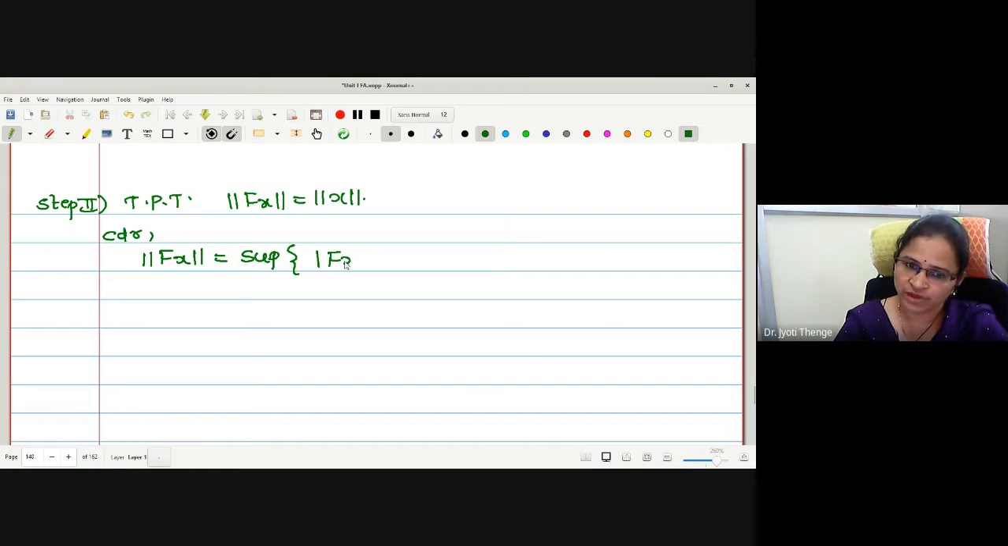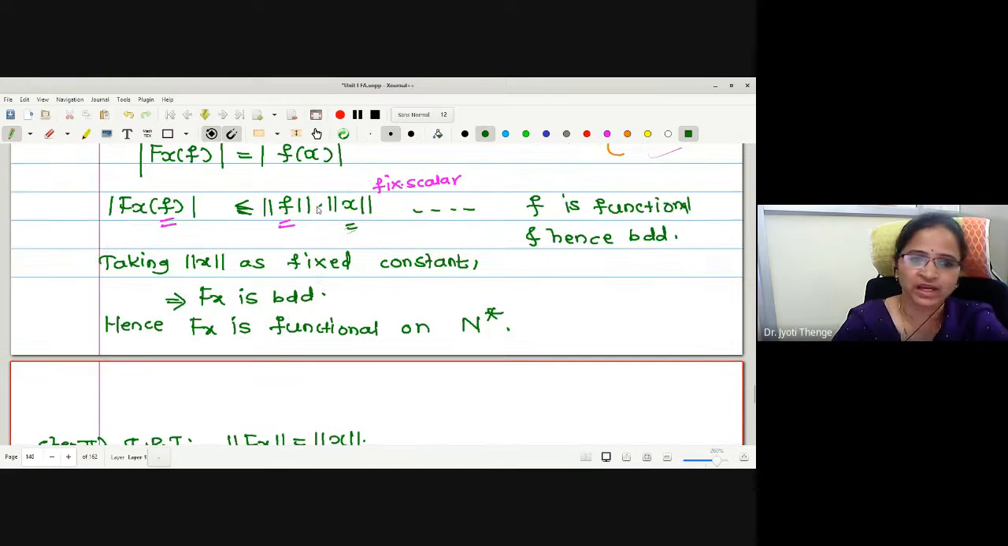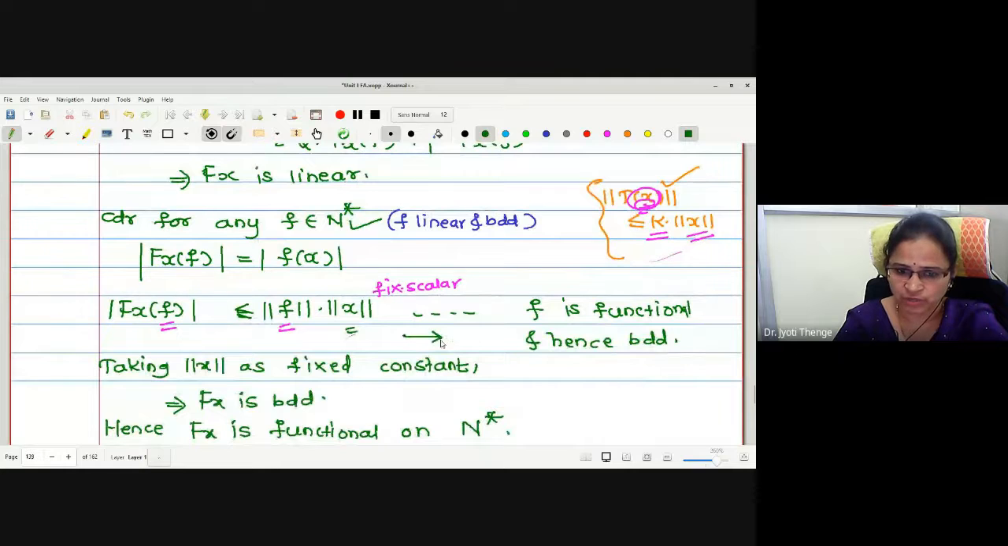Norm fx is the supremum of mod of fx operated on f, such that f is in n star and norm of f is less than or equal to 1. This is by definition of operator norm. Now I'll just keep the inequality we have proved here. I think nowhere I have given a number, so shall I give this as statement number 1.